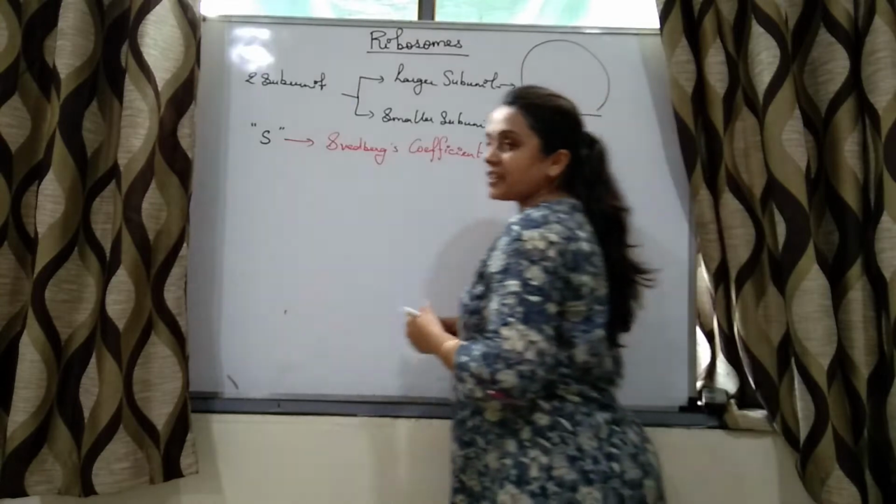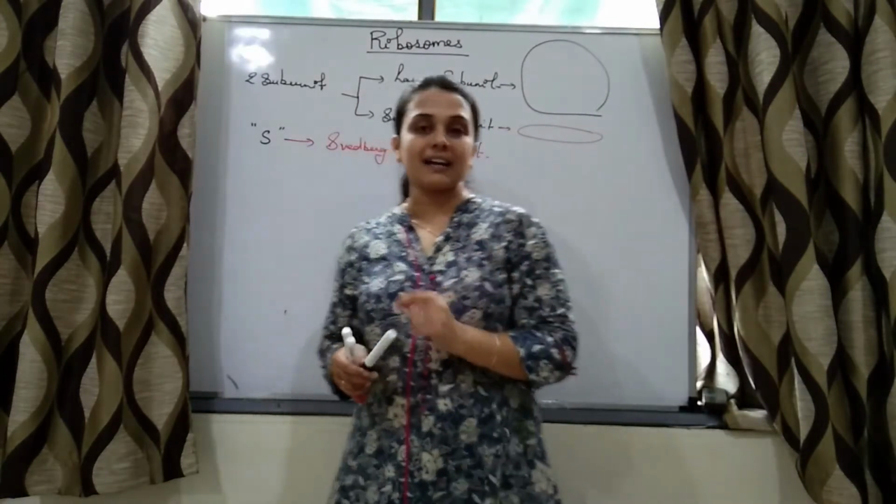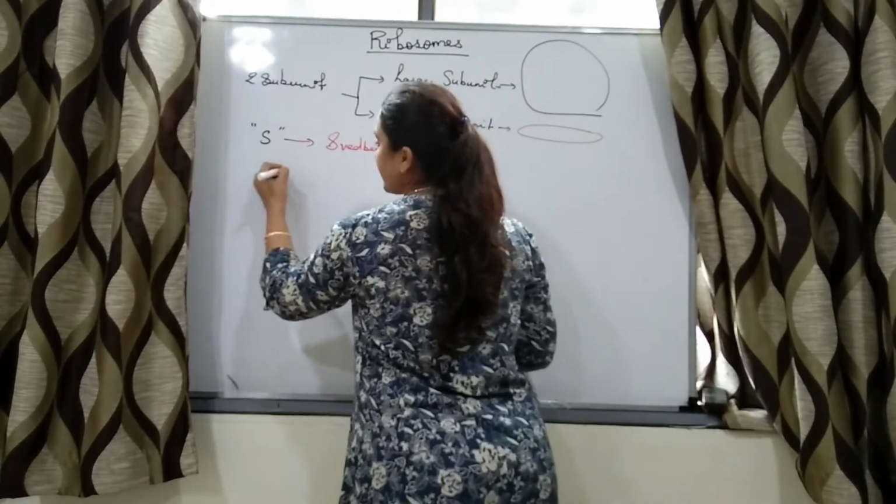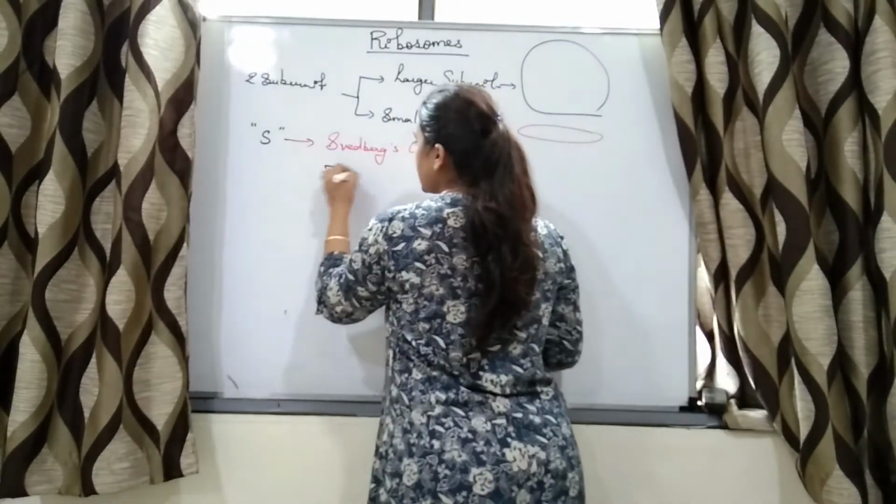So students, we have studied that ribosomes are made up of rRNA and proteins, right? First let's talk about 70S type of ribosomes.